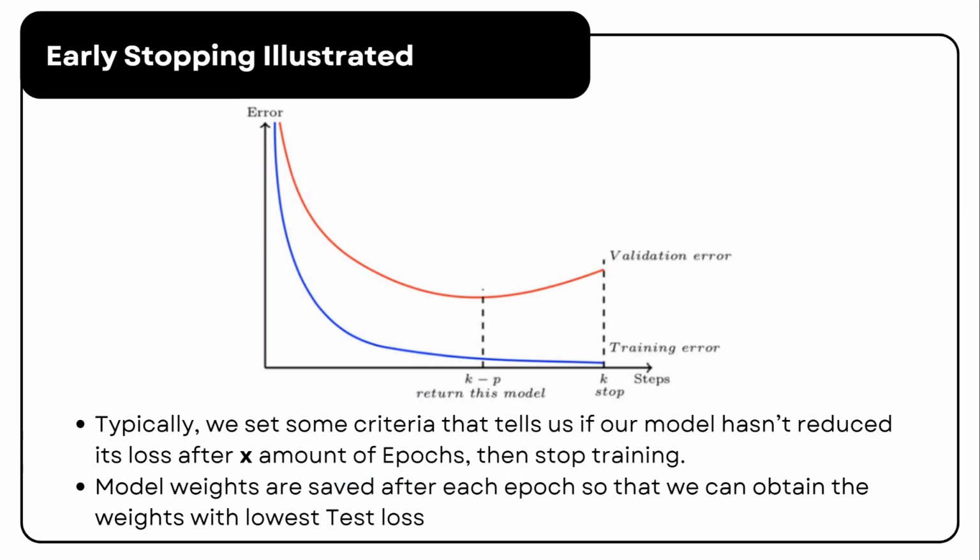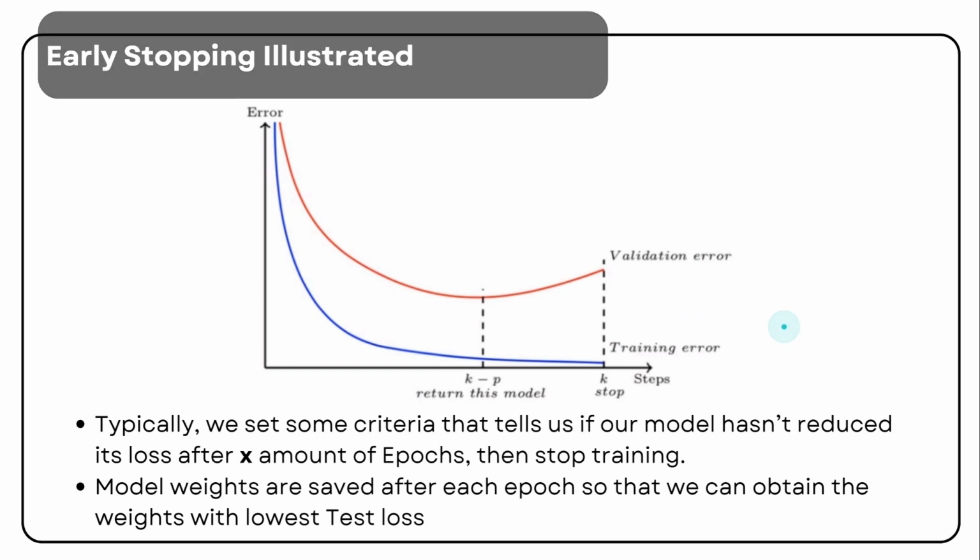If the validation loss stops decreasing, we stop training and save the model weights corresponding to the lowest validation loss. In practice, this can be implemented using a simple conditional loop in your training process, which monitors validation loss and stops training once diminishing returns are detected. This ensures that we keep the best performing model without unnecessary computations.